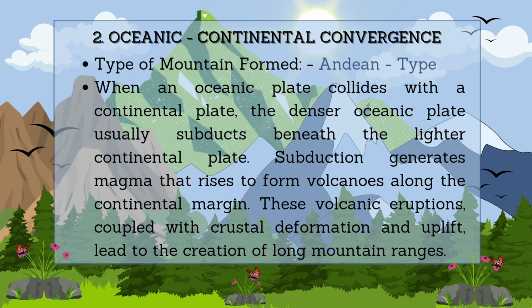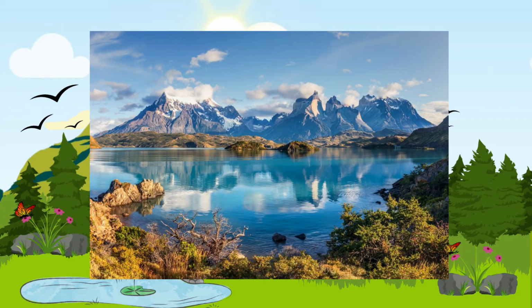Unlike convergence at oceanic-oceanic boundaries, convergence between oceanic and continental plates produces mountain belts that are much bigger and more complicated than island arcs. In addition to uplift, compressive force can cause the continental crust to fold and thicken. As the crust thickens, higher mountains form. The Andes Mountains in South America are a prime example of this type of convergence.